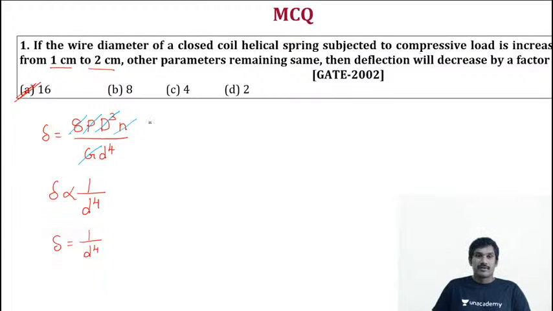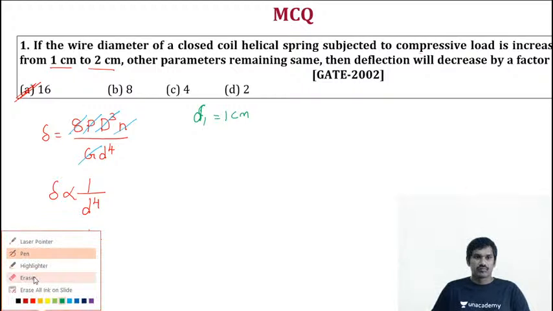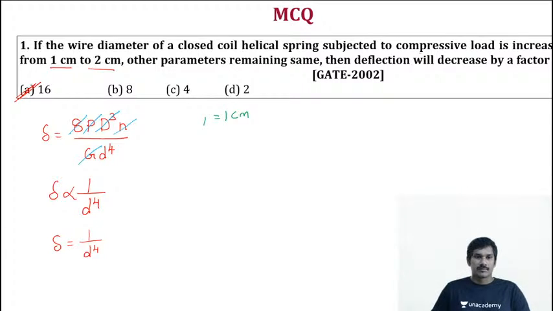Now initially the wire diameter is 1 centimeter. Later it is increased to 2 centimeter as given here. Now what is the deflection, how will deflection change, that's the point.